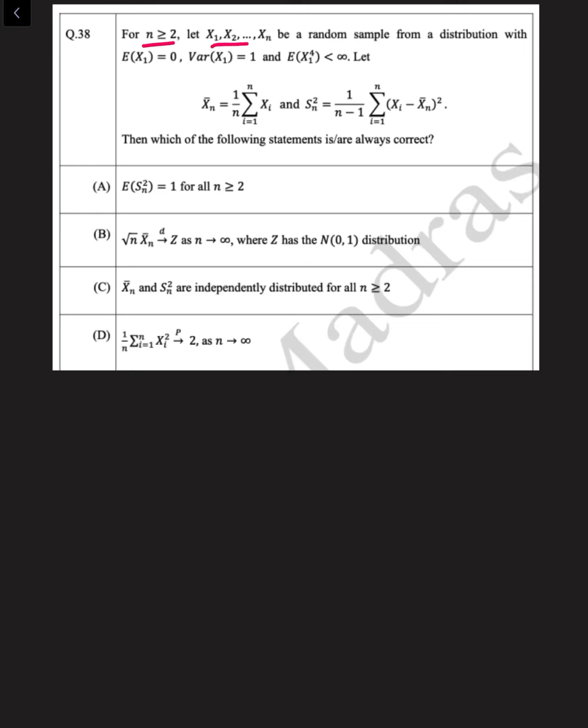For n greater than or equal to 2, let X1, X2, and so on Xn be a random sample from a distribution with the expectation of X1 is 0, variance of X1 is 1, expectation of X1 to the power 4 is less than infinity. Then which of the following statements is always correct?